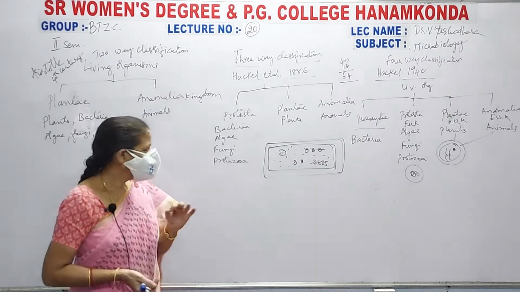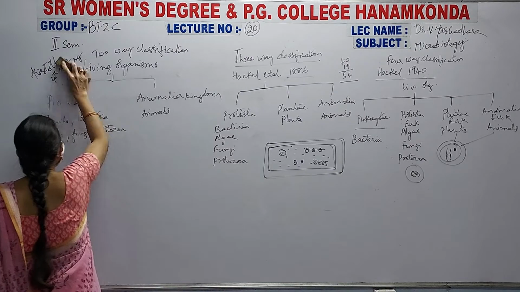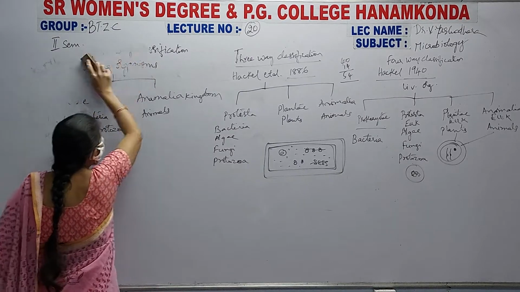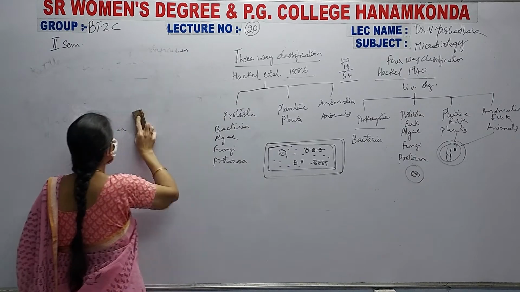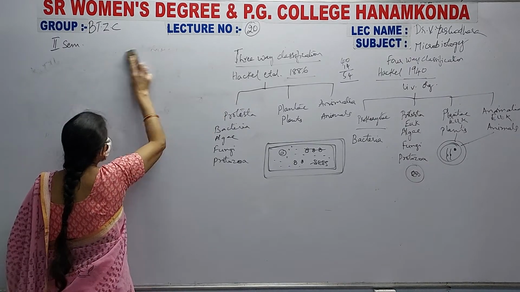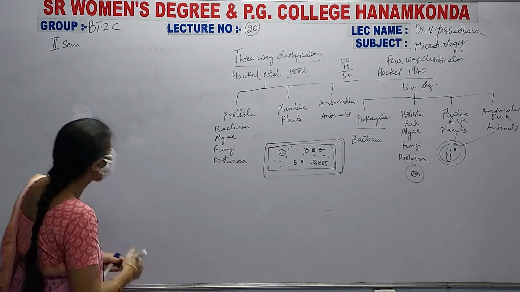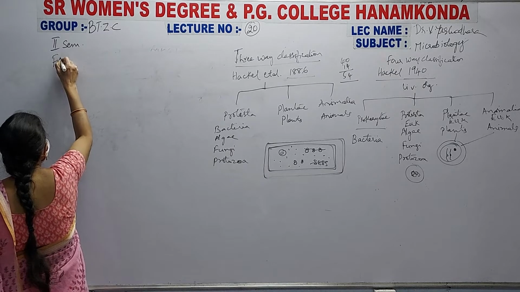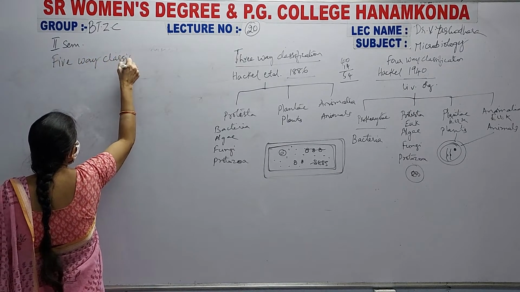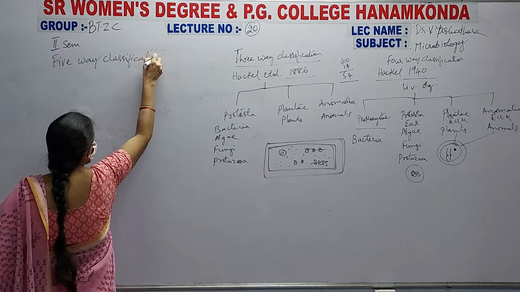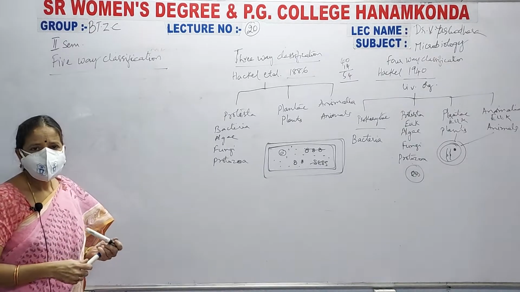Okay. Now coming to the last but not the least, and most important, the five-way or five kingdom classification. What is the five kingdom classification?